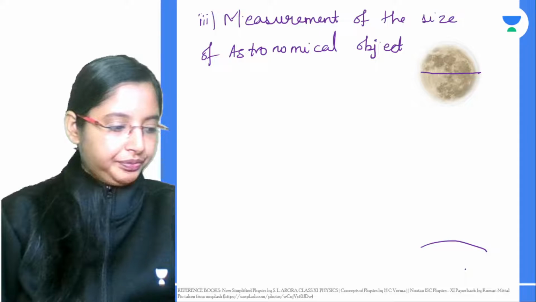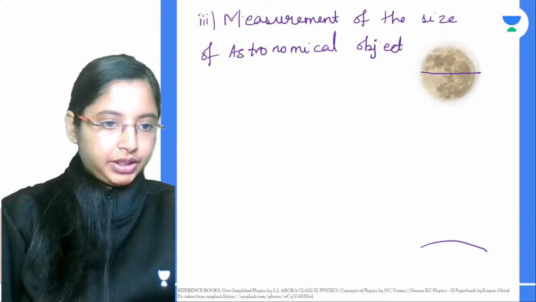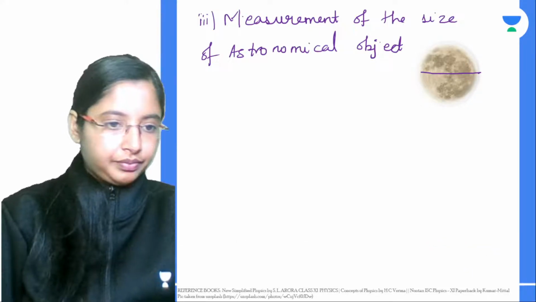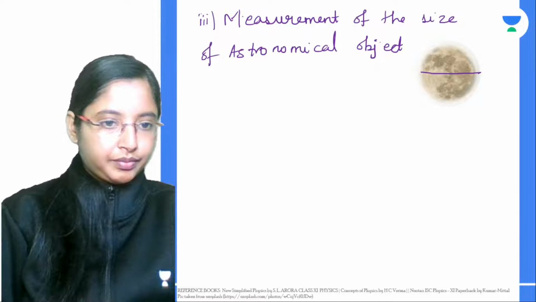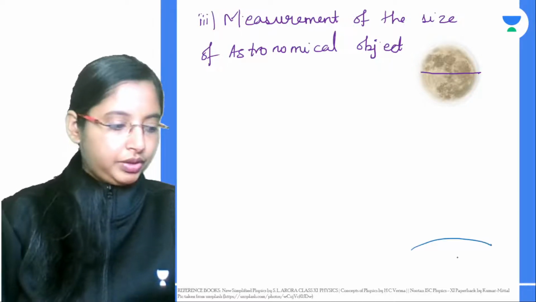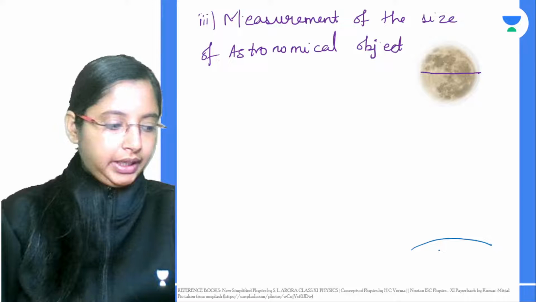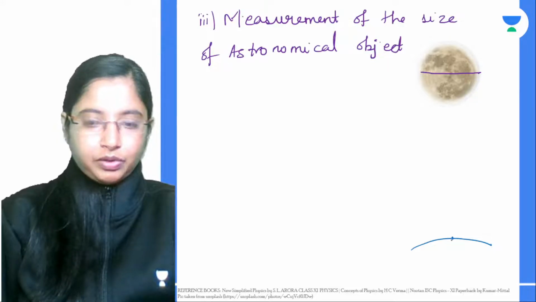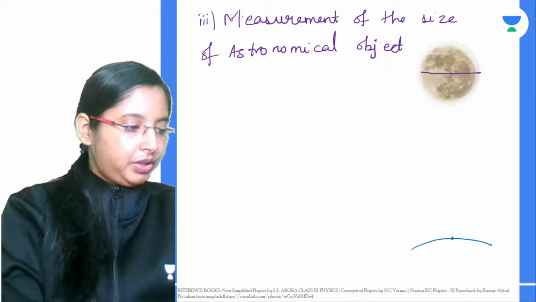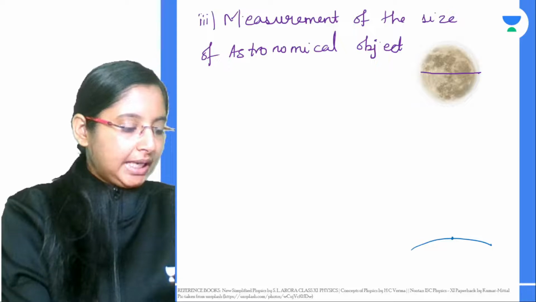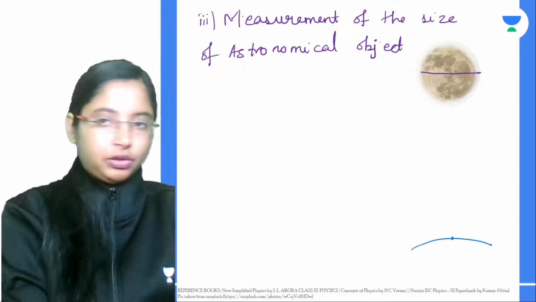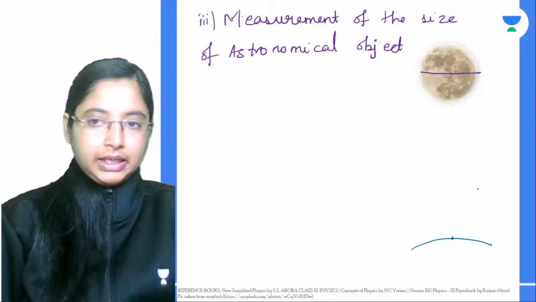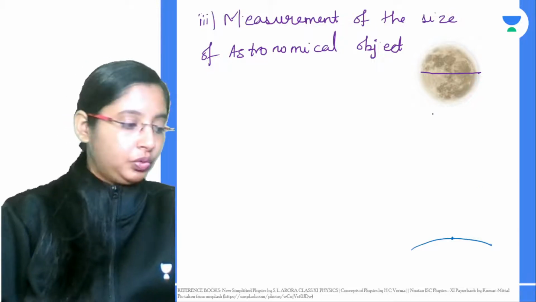And we are on Earth, so we are here. From this point we can actually use the triangulation method only to measure the diameter of the planet, in this case the diameter of the moon.